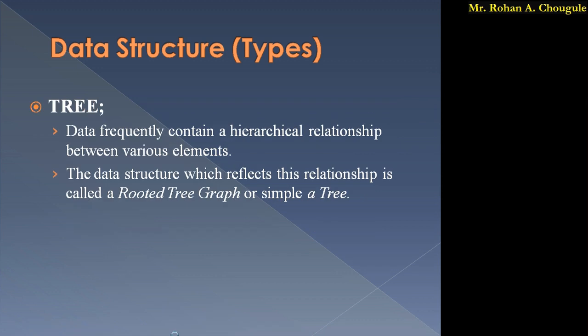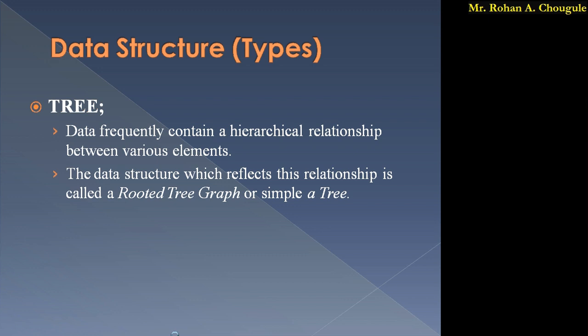Next one is the tree. There are some data where we have to represent hierarchical relations. We have one example so that we can understand the concept of the tree.